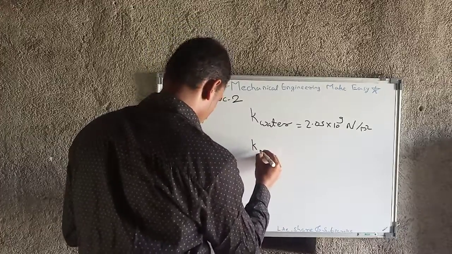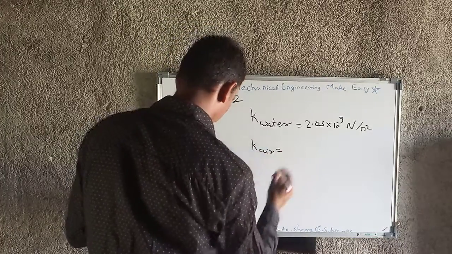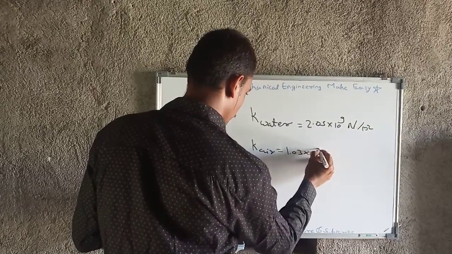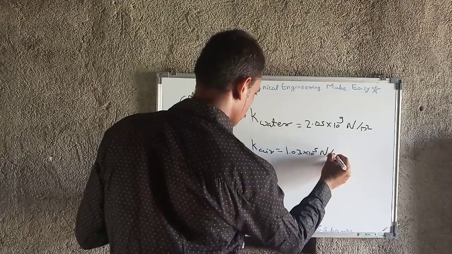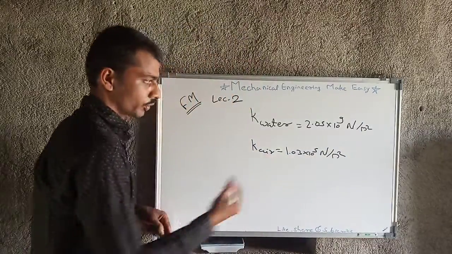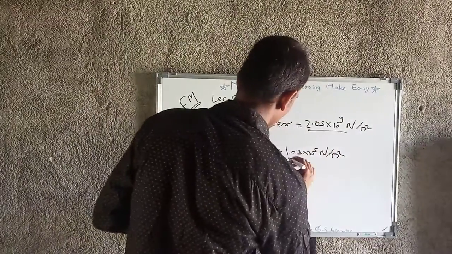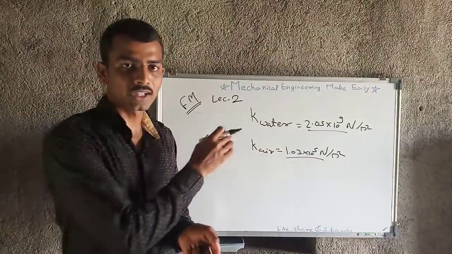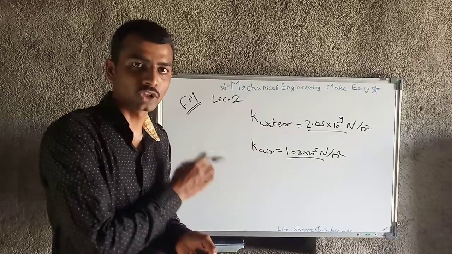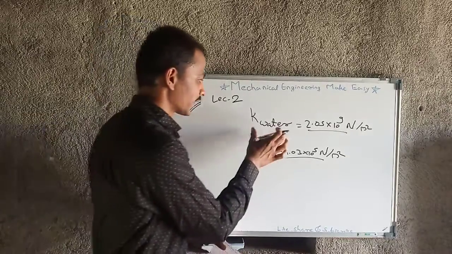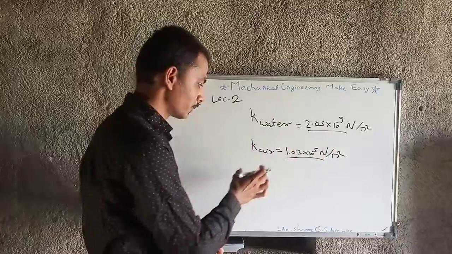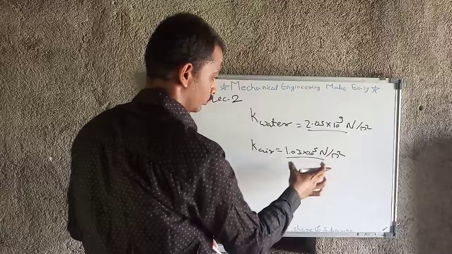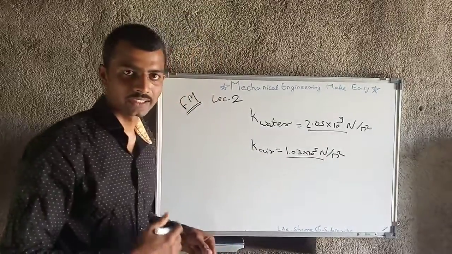And next is K of air, that is 1.03 into 10 raised to 5 Newton per meter square. So you can see the difference between the K value of air and the K value of water, and that's why water is an incompressible fluid and air is a compressible fluid. This is because the K value of water is much higher compared to the K value of air. You can always think likewise, so that you get the basics clear.